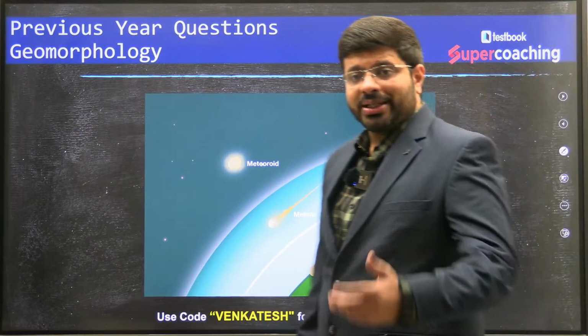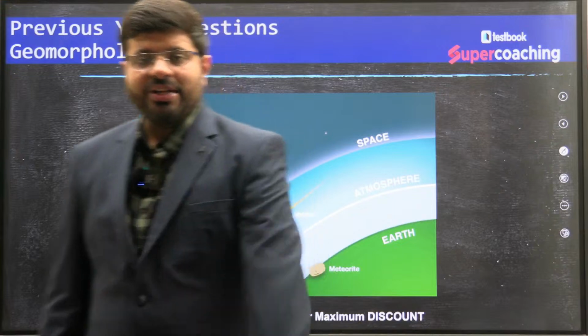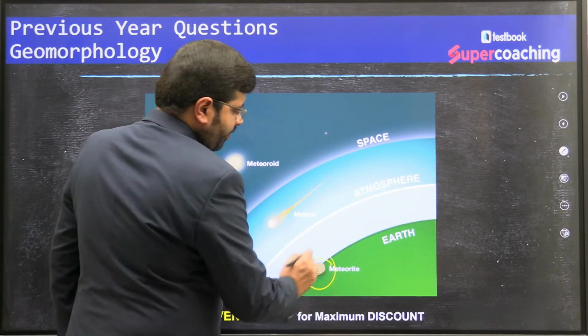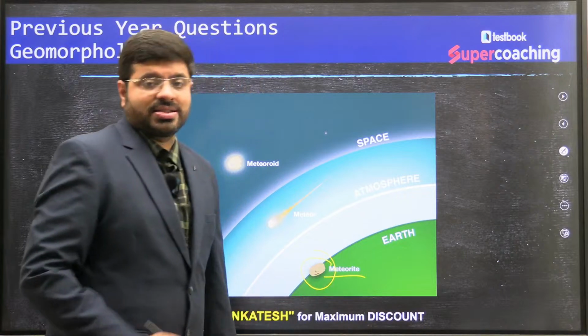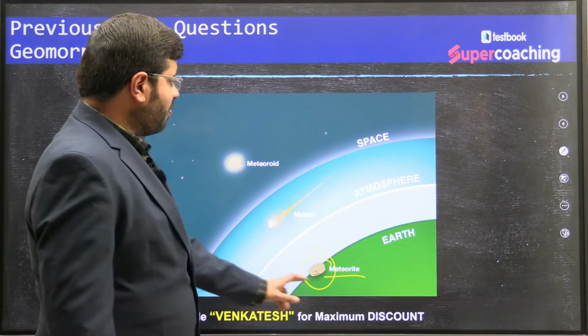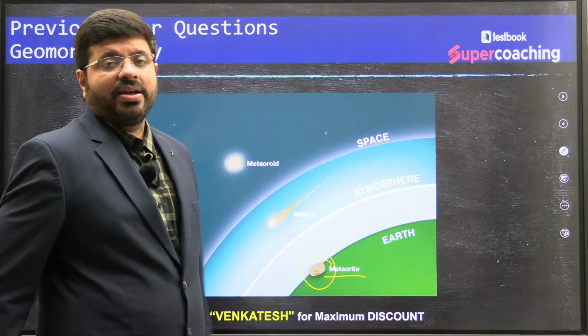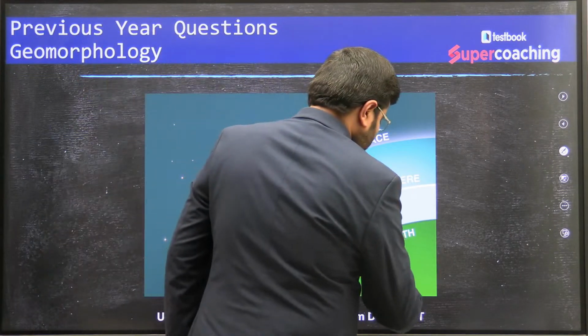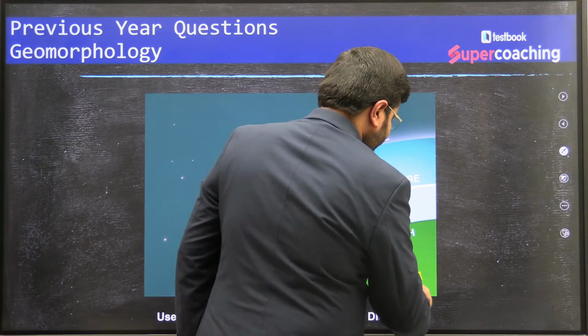See, what more can they ask you? Understand the difference between all the three. What is this? Meteorite. A meteorite is the one which hits the Earth's surface. Can you name the place where it hits the Earth's surface? There was a meteorite which struck in India. Can you name a place? It's the Lonar Lake in India.